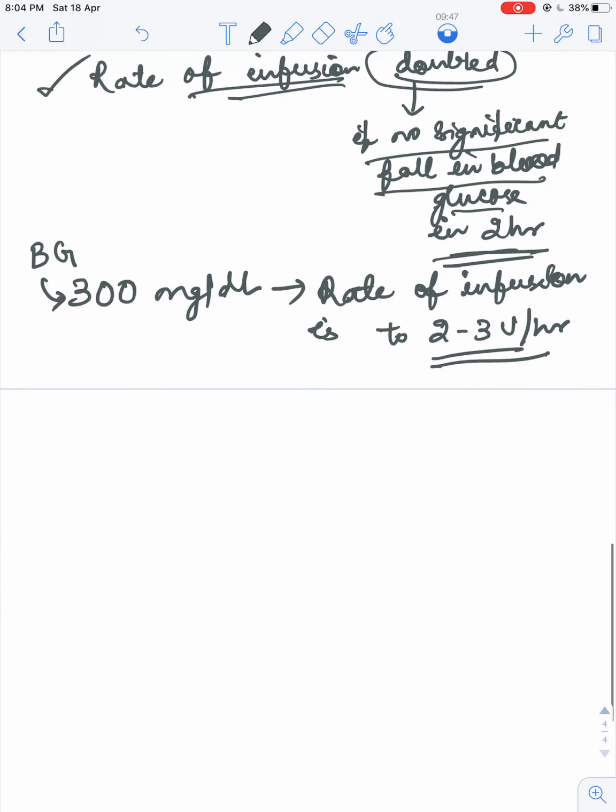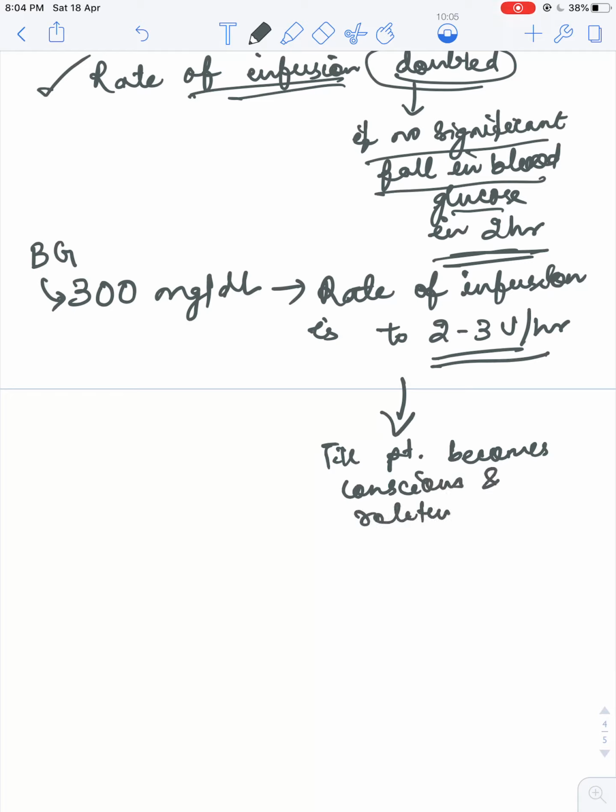This is maintained till the patient becomes conscious and routine therapy with subcutaneous insulin is instituted.